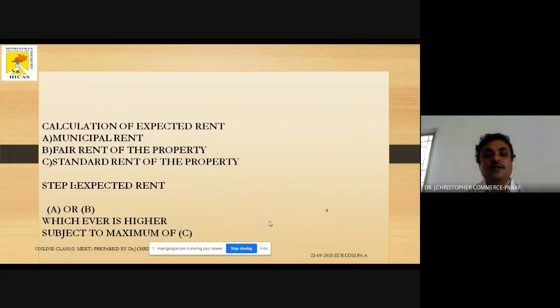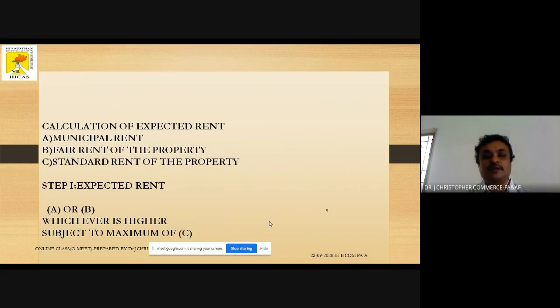How do we calculate the expected rent based on these three? We take municipal rent as A, fair rent as B, and standard rent as C. The condition mentioned in the Income Tax Act is: A or B, whichever is higher, subject to a maximum of C. This is the rule to find the expected rent.